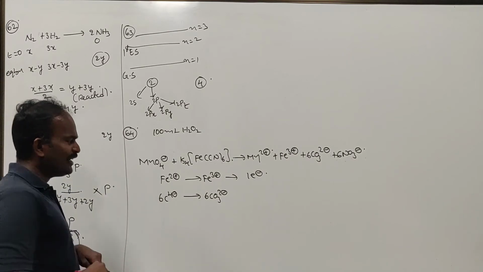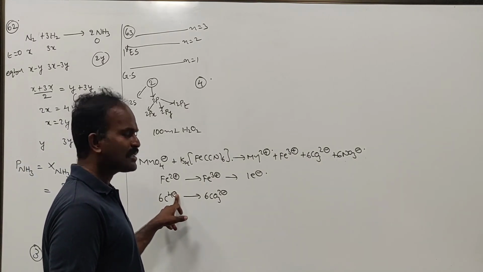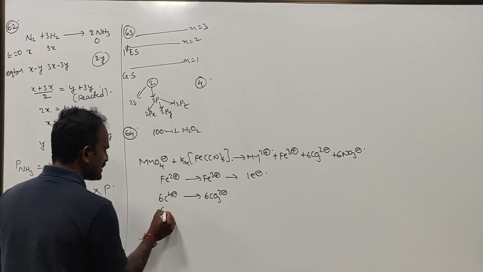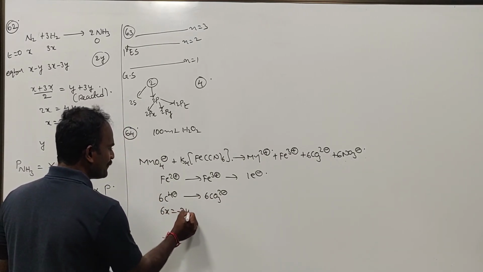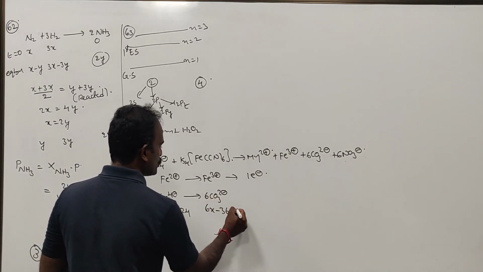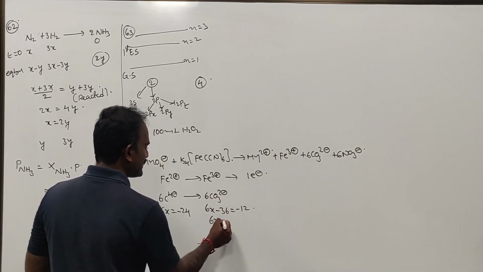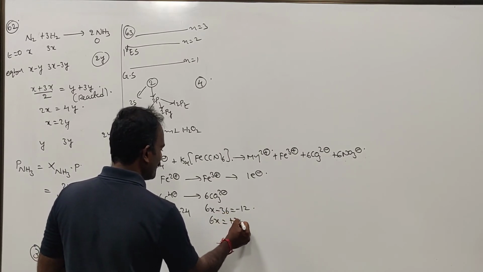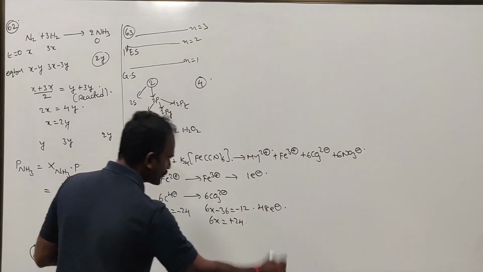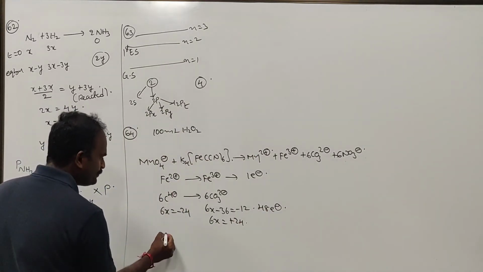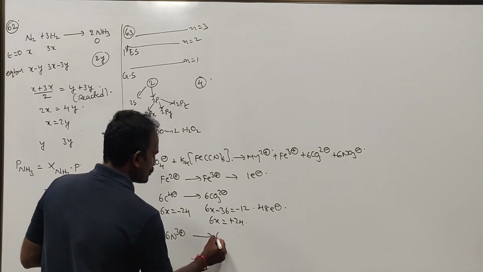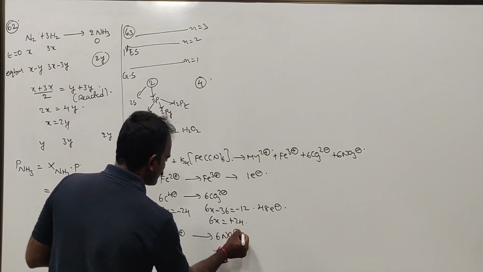So this is minus 24, and 6x is equal to minus 24, 6x minus 36 is equal to minus 12, 6x is equal to plus 24. On the whole, the total number of electrons is 48 electrons. Next, 6N3 minus gives rise to 6NO3 minus.